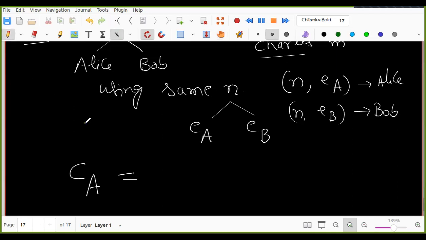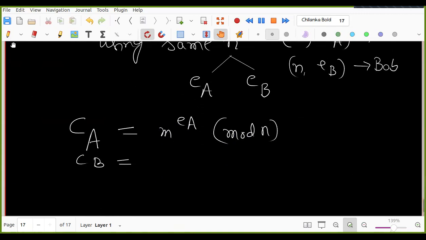Can you tell me what he is sending to Alice? Ciphertext M power EA mod n, right? Same mod n. What is he sending to Bob? M power EB mod n.